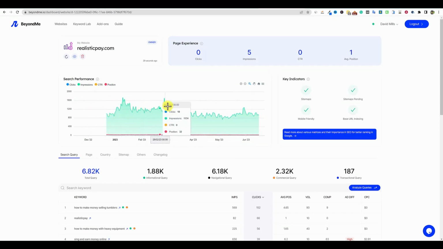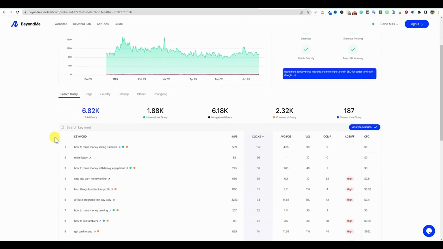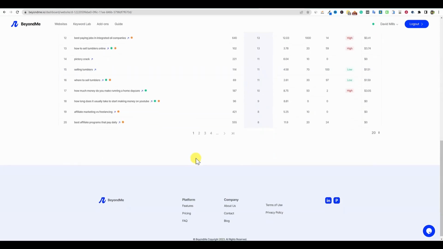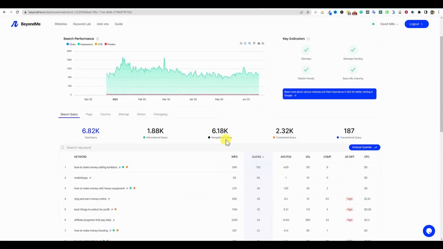So it looks like the site is actually pretty stable right now, which is actually good because this is mostly AI content on the site, and that's actually pretty cool. So it's going to give us some keywords that we're ranking for. The green is informational query. It's going to give us a total amount of search volume, I believe. Maybe that's right here. That's going to be for all these keywords right here. A navigational query right over here. Commercial query. So this one has a little bit of an information and a commercial, which makes complete sense.